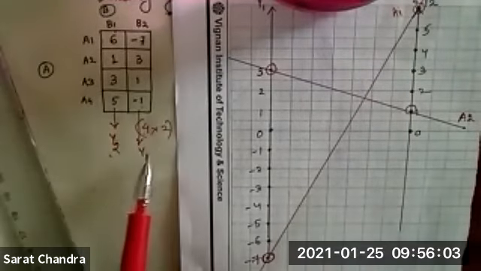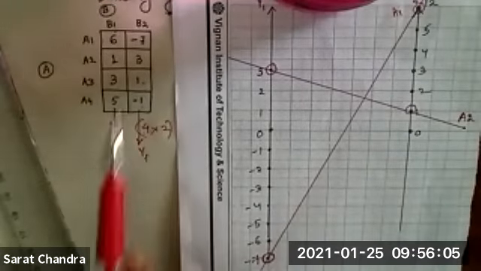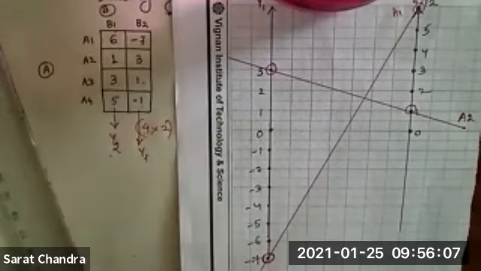Now coming to the next point. In y1 it is 1, in y2 it is 3. So y1 1 means this point, and y2 3 means this point. Now again I am going to join these two points. Okay, it is not intersecting, right? And the name of this line is, suppose, A3.